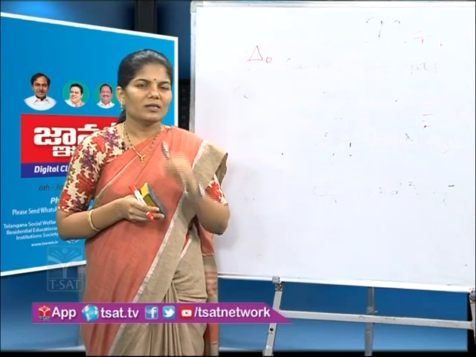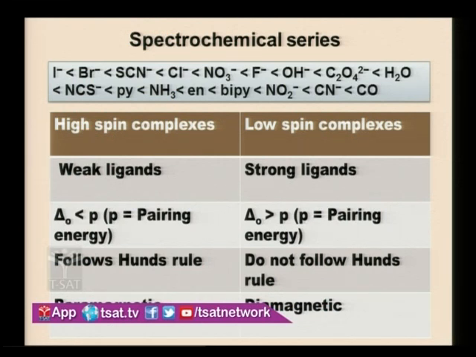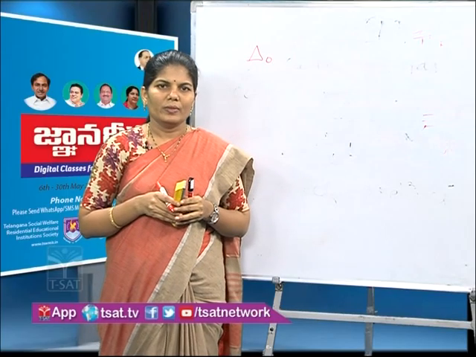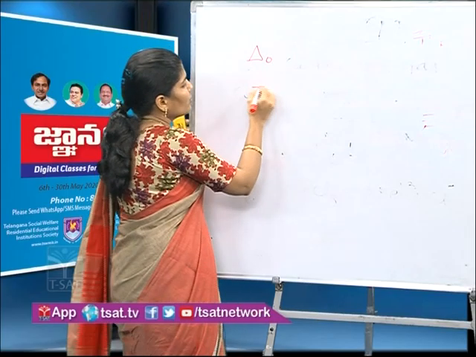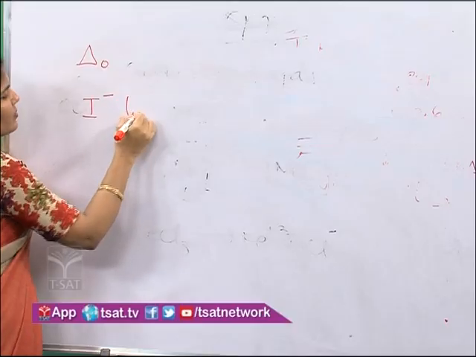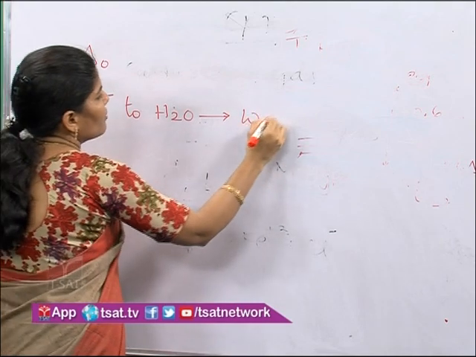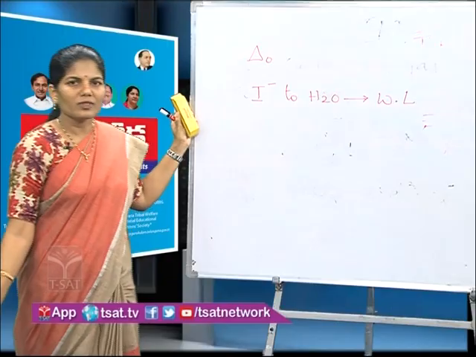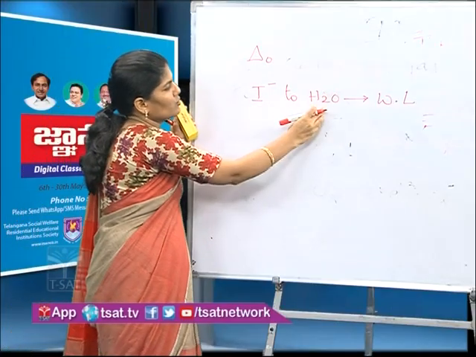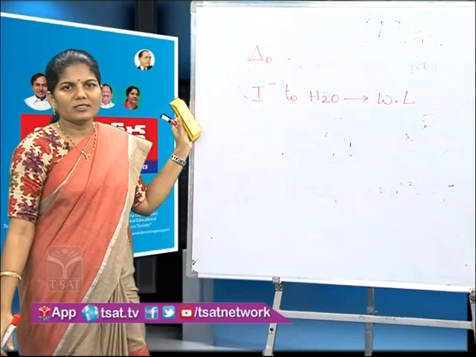You can observe the slide. There are some ligands in the increasing order. From this series, we can classify the ligands into strong ligands and weak ligands. From iodide (I minus) to water (H2O), these ligands are called weak ligands.